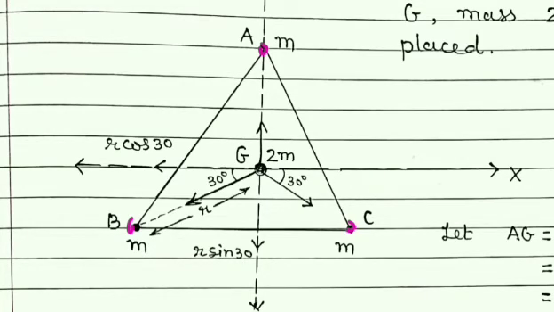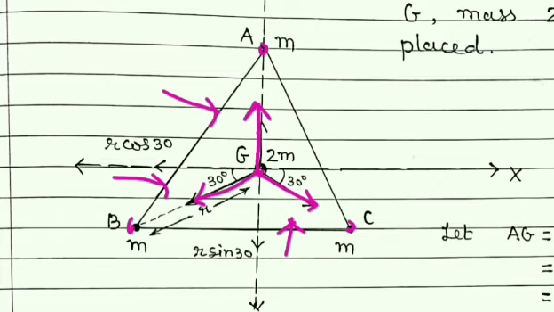One more method is there by simply adding head to tail of these vectors. Students, this is the force on G by A, this is the force on G by B and this is the force on G by C. Magnitude of all these forces are same only, that also we know.